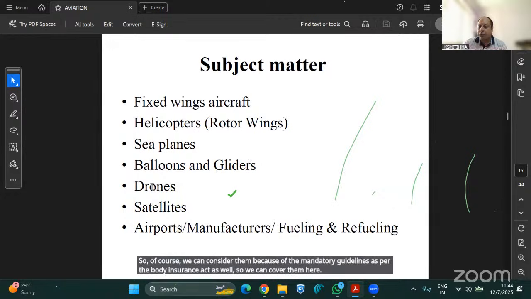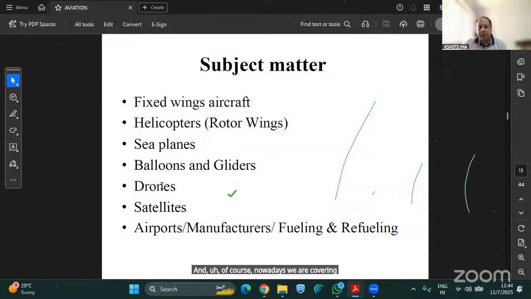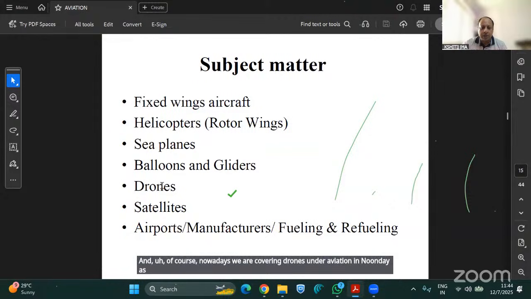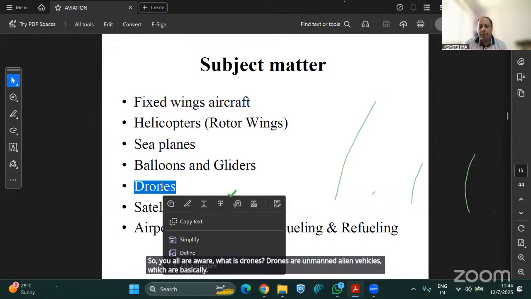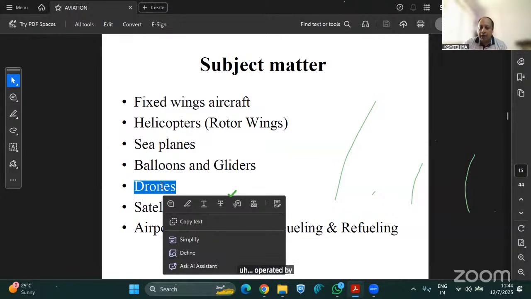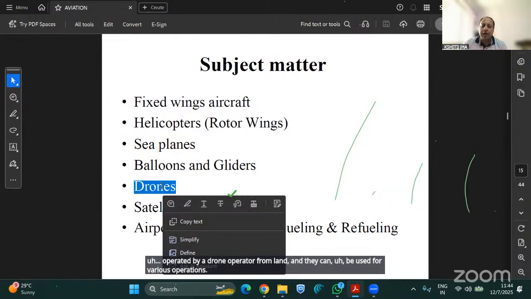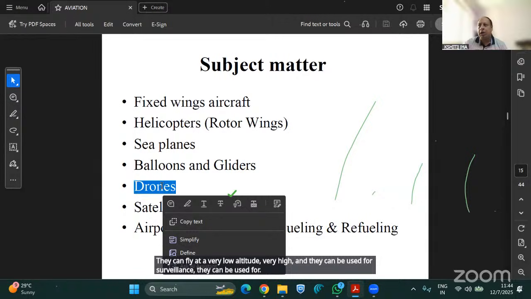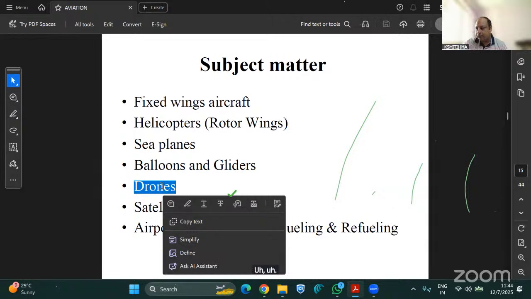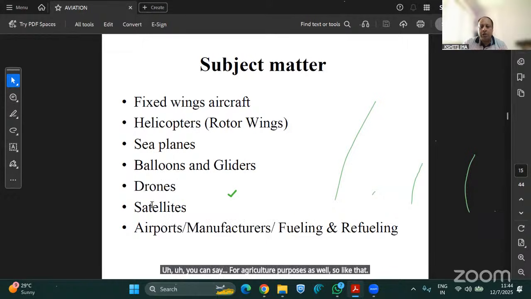And nowadays we are covering drones under aviation in New India as well as in other companies. You are all aware of what drones are. Drones are unmanned aerial vehicles which are operated by a drone operator from land, and they can be used for various operations. They can fly at very low or very high altitude. They can be used for surveillance, and for agriculture purposes as well.